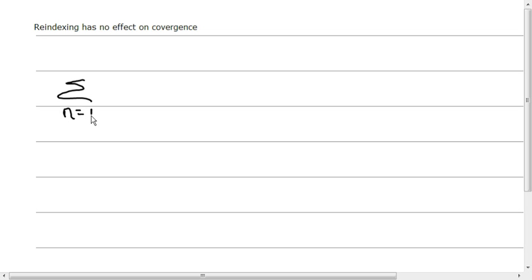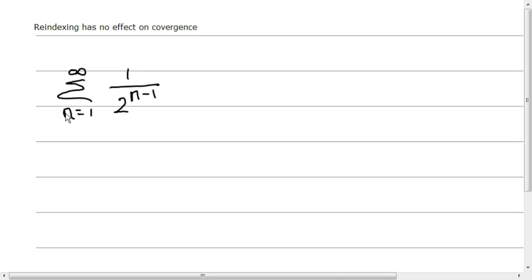n is equal to 1 to infinity, and we'll make this series, I don't know, let's make it something. I'll use the example from the book. 1 over 2 to the n minus 1. Okay, that's a perfectly good series, and it either converges or diverges, whatever. But when we say reindex, what do we mean? Well, when we reindex, we're going to do something to these n terms.